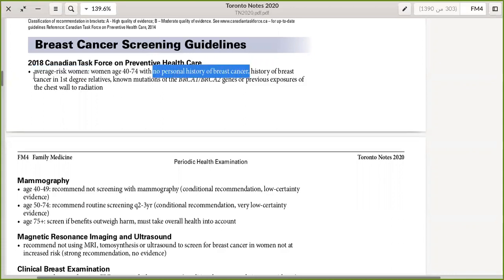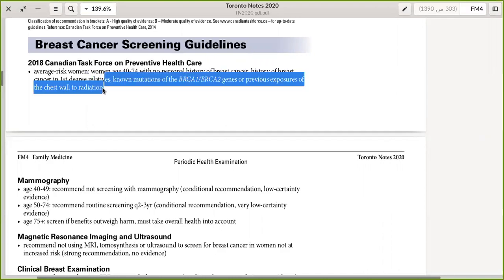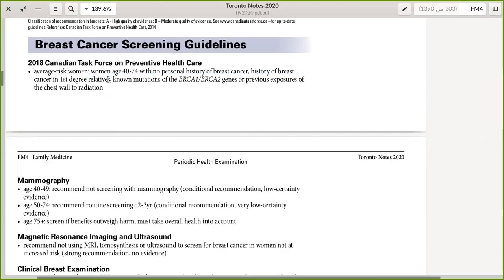The patient has no history of breast cancer in first degree relatives. Patient does not have a mutation in her BRCA1, BRCA2 genes, and there is no previous exposure to chest wall radiation. So this patient is considered an average risk woman, and the patient age from 40 to 74.